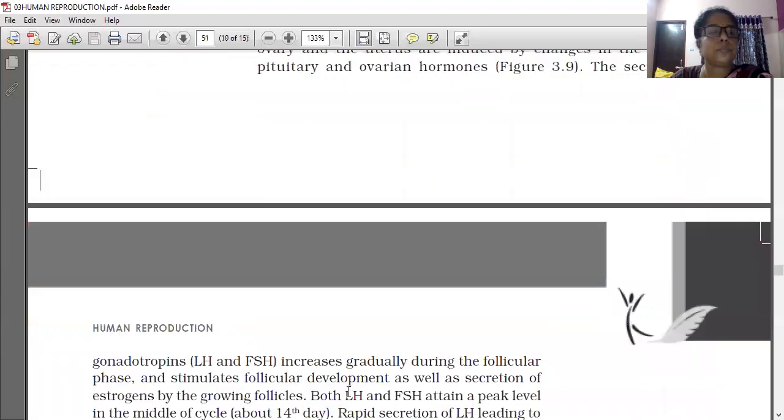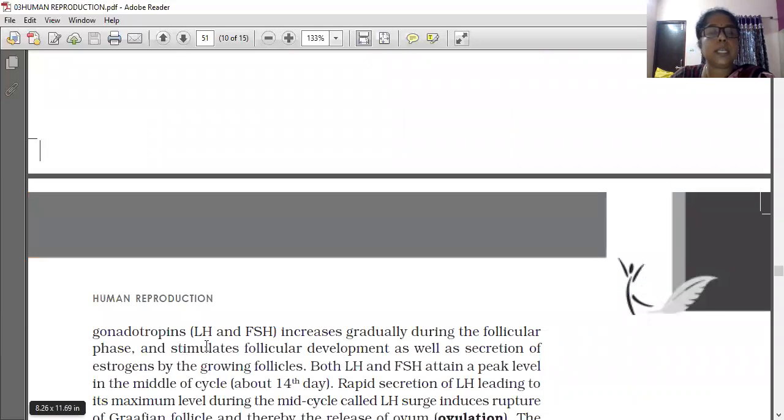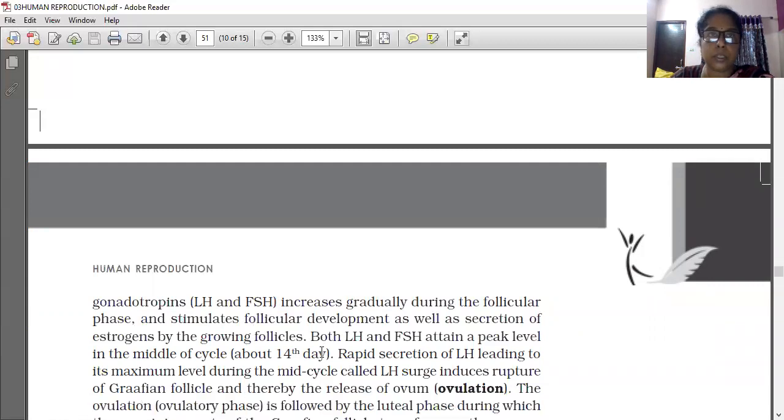The secretion of gonadotropins, two hormones, LH and FSH, luteinizing hormone and follicle stimulating hormone, increases gradually during the follicular phase. They start to increase in amount during the follicular phase, the second phase after the menstrual phase. They stimulate follicular development and secretion of estrogens by the growing follicles.